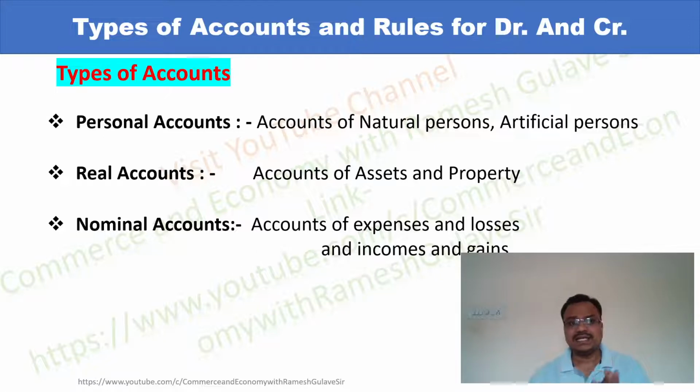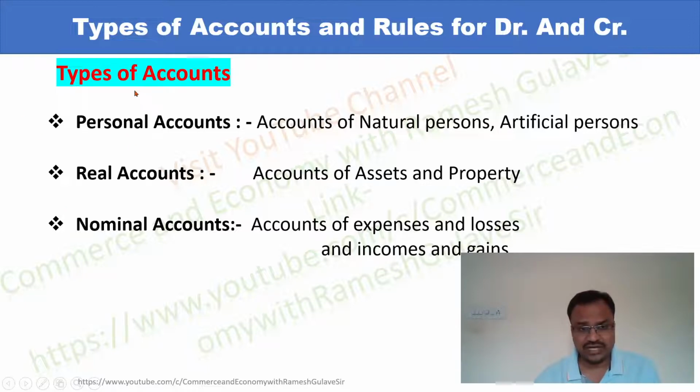So basically, in order to recognize and classify the accounts, they are classified into three categories as personal account, real account, and nominal account. Friends, this is a broad classification, but technically the accounts are classified into two categories only: personal account and impersonal account.